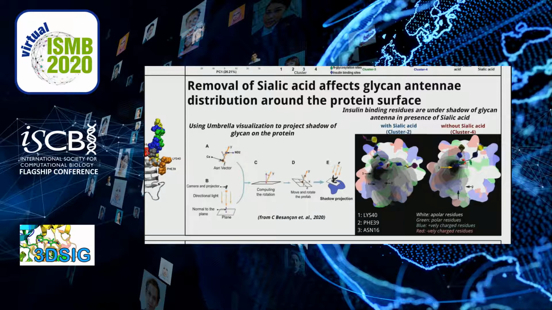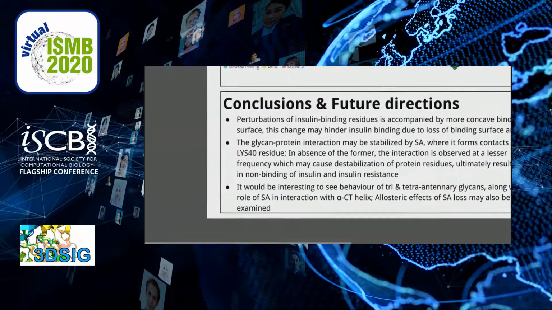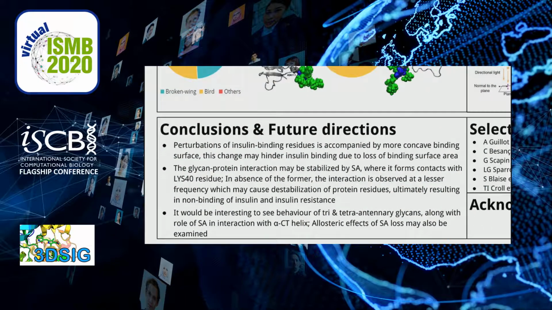Finally, to conclude, we find that there is a greater occurrence of protein-sugar interactions in presence of sialic acid, and these are more stable, which involves more stable insulin binding residues as well. In absence of sialic acid, this stabilization does not take place and may ultimately affect insulin binding adversely, leading to insulin resistance. In future, we are interested to see if there is similar behavior in triantennary and tetraantennary glycans, and we are also interested to look at allosteric effects.